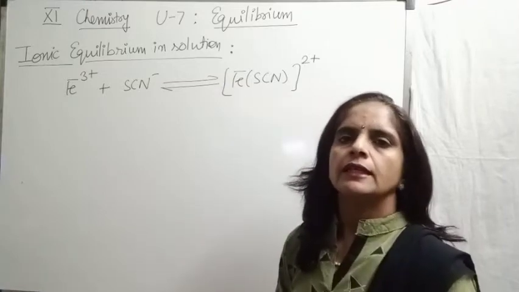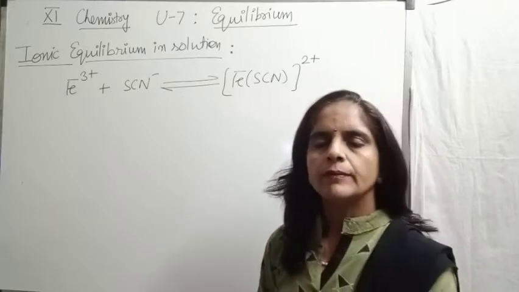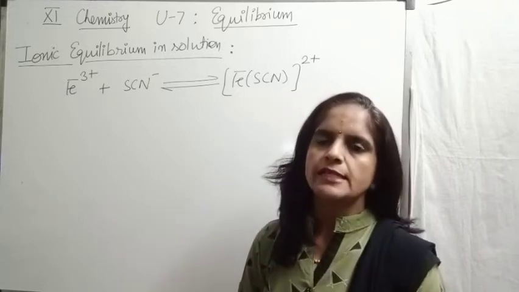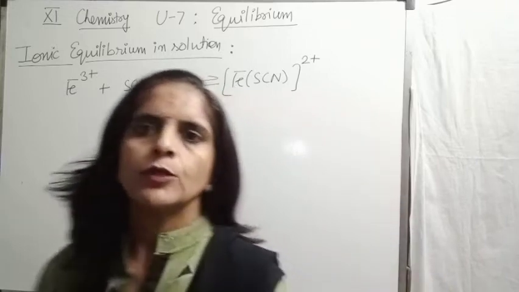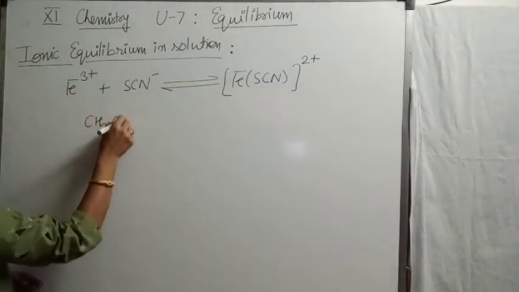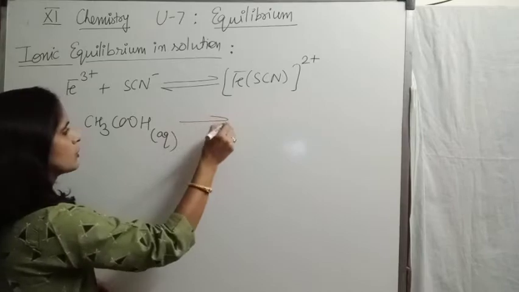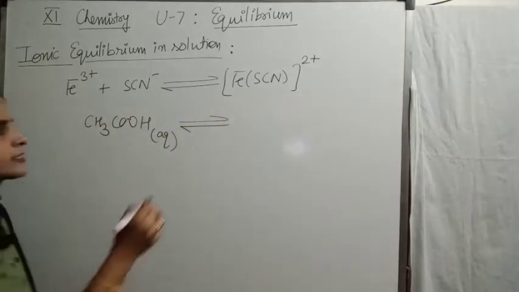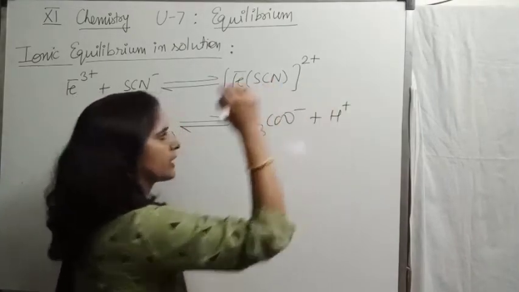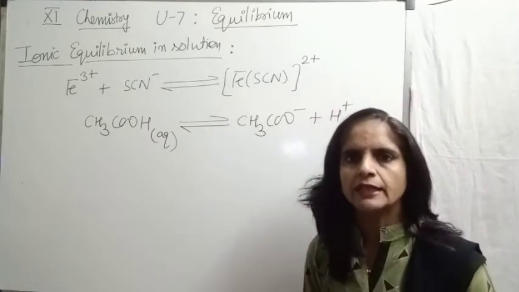Or we can say second definition that if there is an equilibrium between ions and unionized molecule, that is also considered as ionic equilibrium. For example, if we take aqueous solution of acetic acid, in its aqueous solution, it partially dissociates into acetate ions and hydrogen ion. So again a case of ionic equilibria. So these are the two ways to define ionic equilibria.